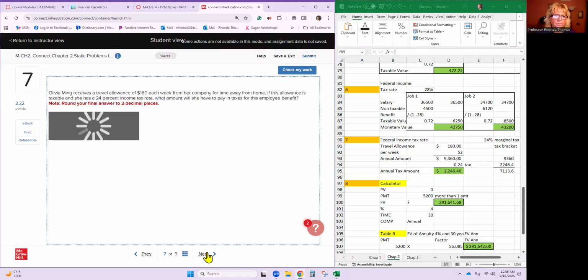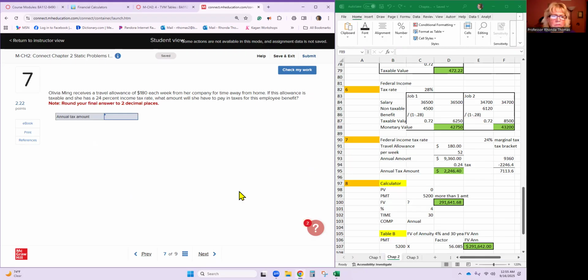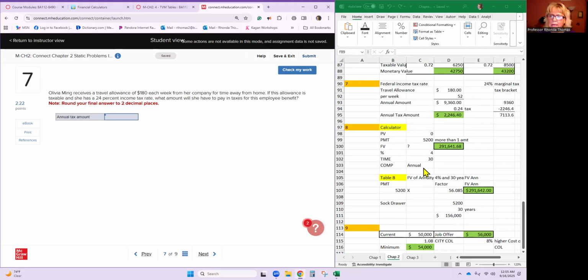Number 7. Olivia receives a travel allowance of $880 a week from her company for time away from home. If this allowance is taxable, she is using a 24% income tax rate. So that's different than the ones we've been doing. So I've got that written down here. Here's her travel allowance. We have to assume that she's traveling 52 weeks a year because it didn't tell us any different. So what amount will she have to pay in taxes for this employee benefit?